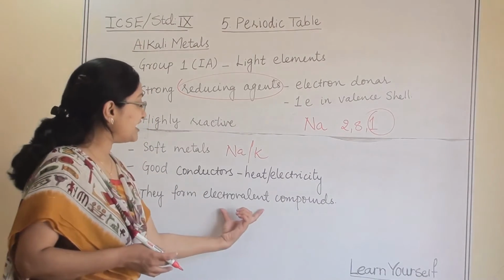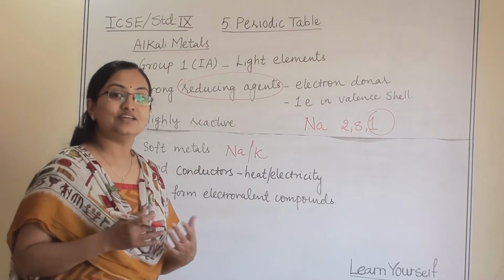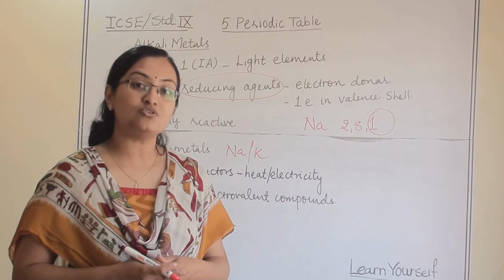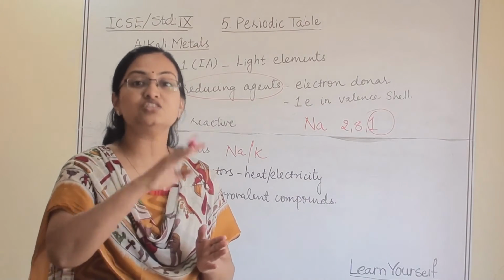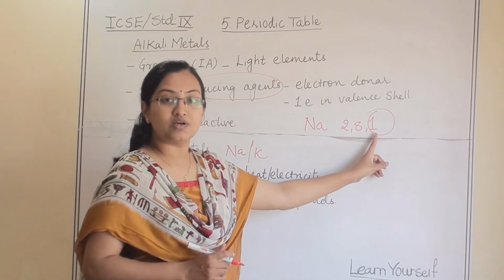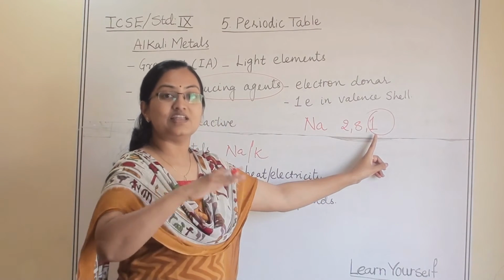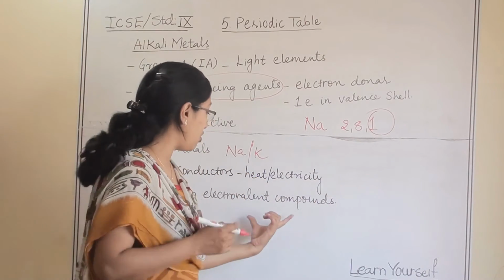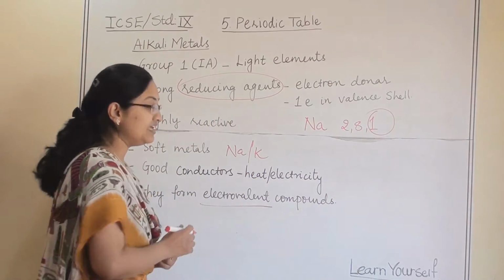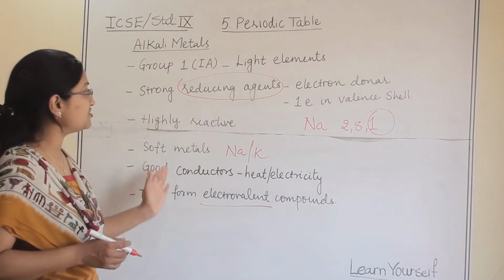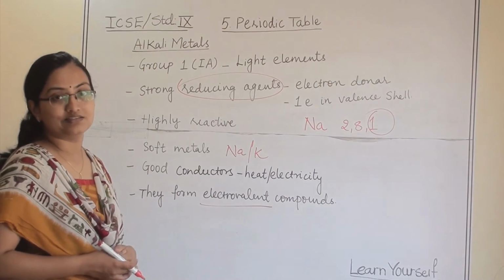They form electrovalent compounds. What are electrovalent compounds? Electrovalent compounds are the compounds which are formed by transfer of electrons. They can easily remove this 1 electron. So this electron is transferred to a non-metal element. So they form compounds through electrovalency. So these are some important points for alkali metals.